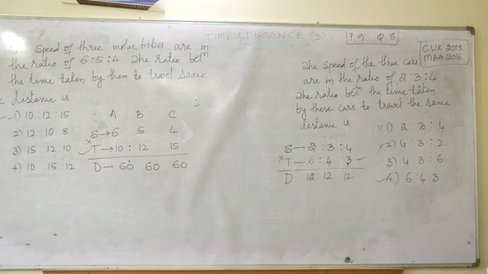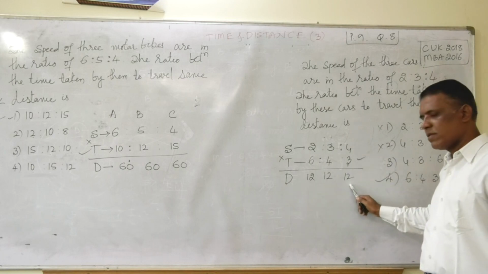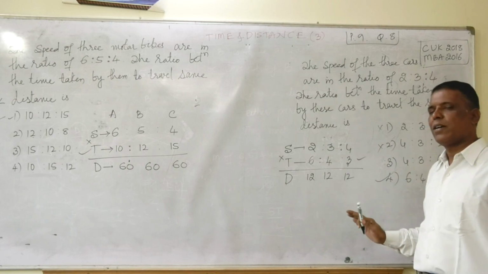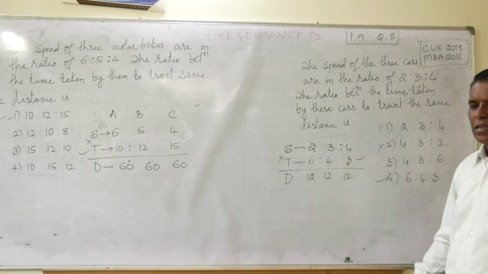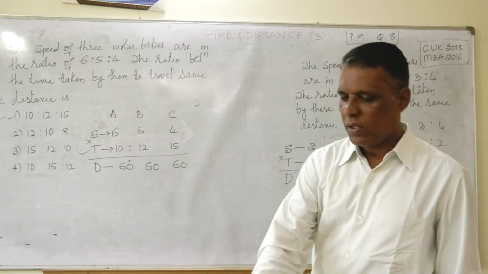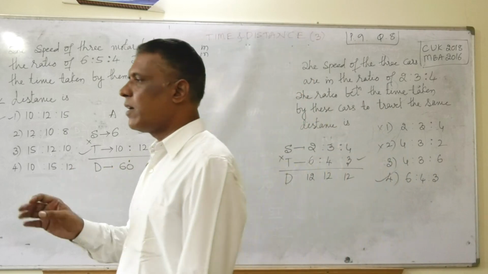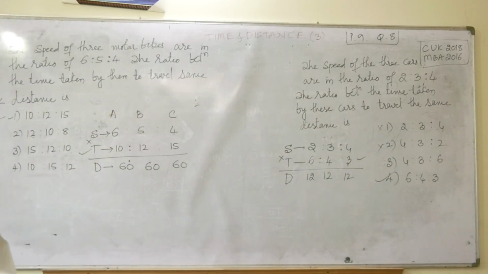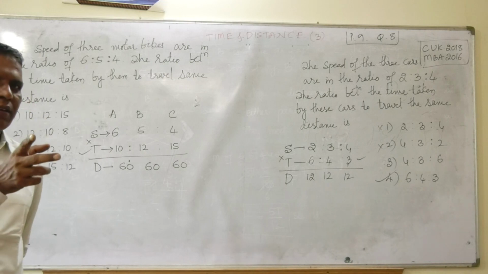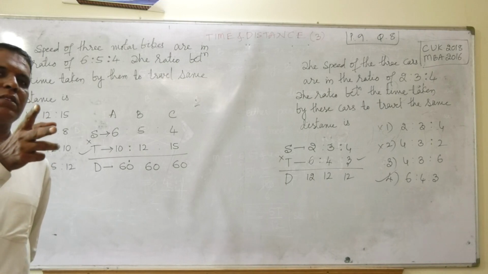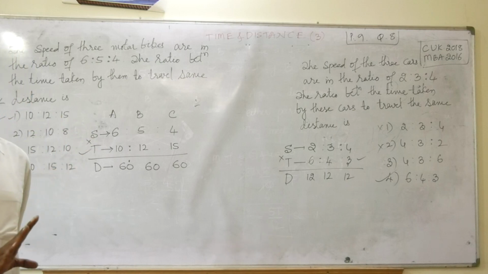Do you require to do this? It is not required in the examination. Just see the ratio and the relation. If the speed is 2:3, quite naturally time is 3:2, friends.